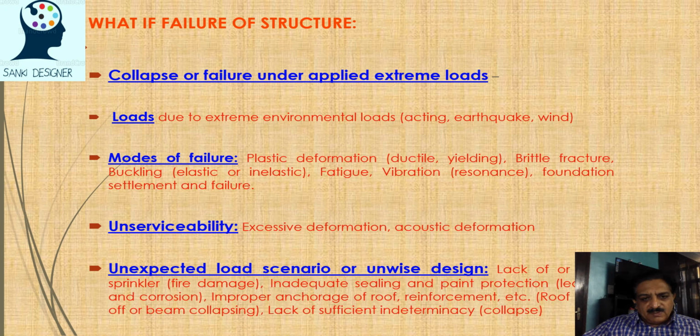Even the mode of failure can be plastic deformation. All of a sudden the deformation is very high, it is not able to retain its own shape, it gets elongated, so plastic deformation. Ductile means after some time of retention, beyond a limit it has yielded, it has gone into ductile behavior. Brittle means all of a sudden it fails, like chalk or bricks when we break them. It's a brittle failure, or buckling. Buckling can be elastic or inelastic. Then there are fatigue, vibrations, resonance, foundation settlement and failure.